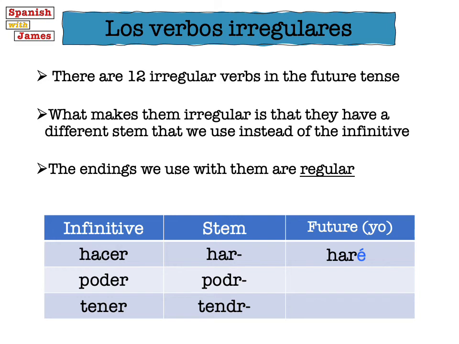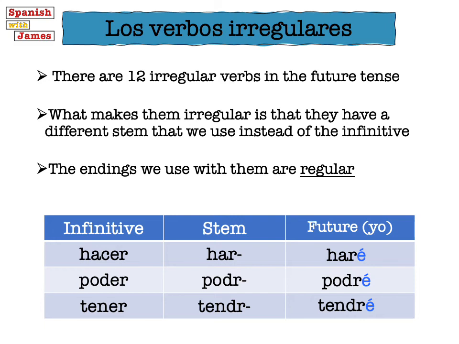With the verb poder, to be able to, it just loses an E, so it goes to podr. Podré, I will be able to. Tener loses an E, and we replace it with a D, so it goes to tendr. So it goes to tendré.